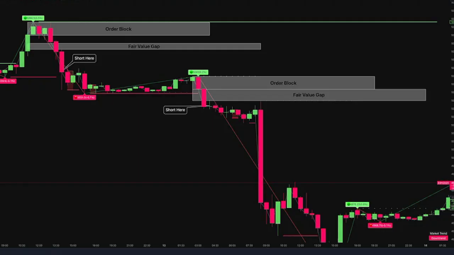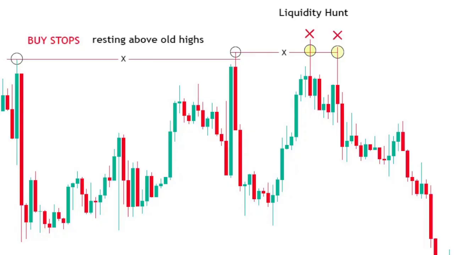Order blocks. Smart money concepts. Order blocks are areas where institutions, banks, hedge funds, smart money, previously placed large buy or sell orders. The price will either go high or drop with a large margin. Liquidity. This refers to areas where many traders have placed orders, usually stop losses or pending orders. Before making a big move, price often hunts these levels to grab stop losses and create momentum.